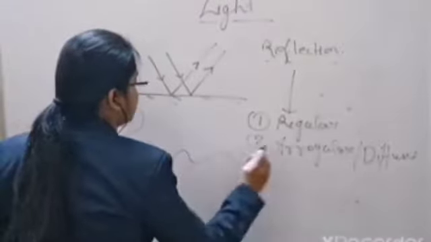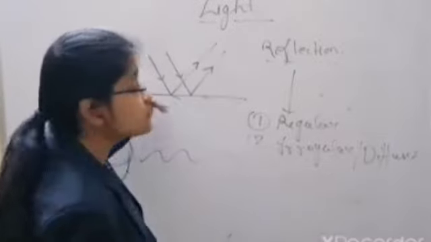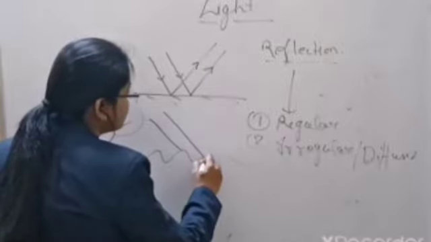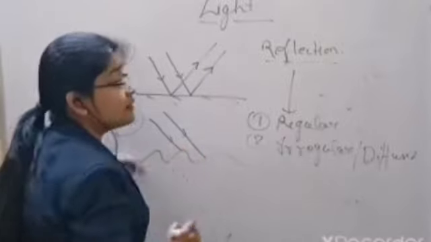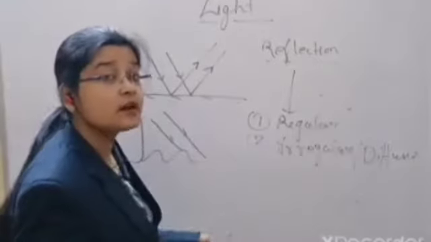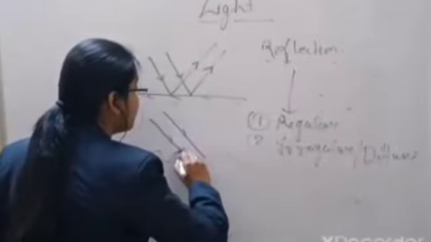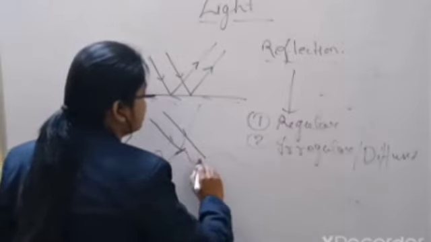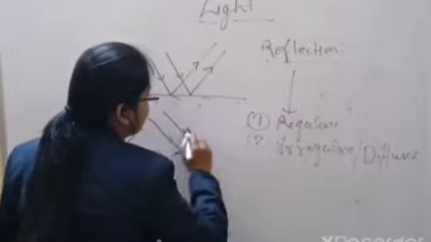So next one is diffuse reflection. It takes place when the surface is irregular, uneven. So when the light rays fall on this surface, here you can see the light rays fall parallelly, but what happens after the reflection, after striking the surface? The light rays never go parallelly. Light rays sometimes go in that direction, sometimes in that direction.